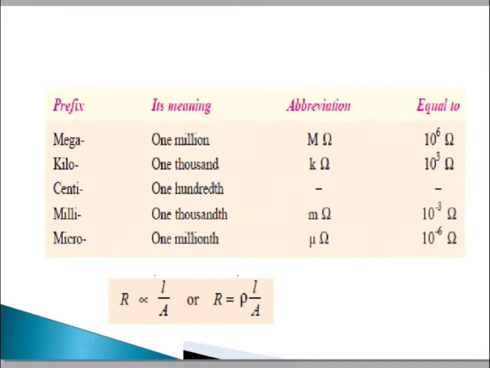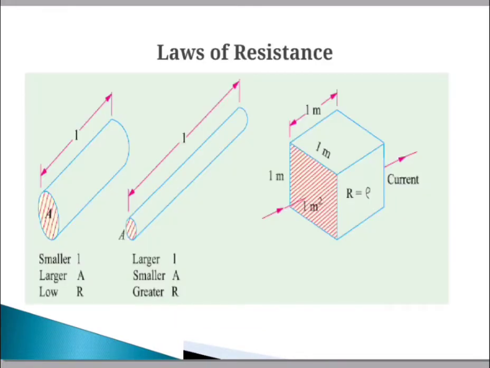Then we have to discuss the laws of resistance. The resistance offered by conductors depends upon various factors. In the image we have shown one conductor whose length is L, A is the cross-section area and R is the resistance of that conductor.